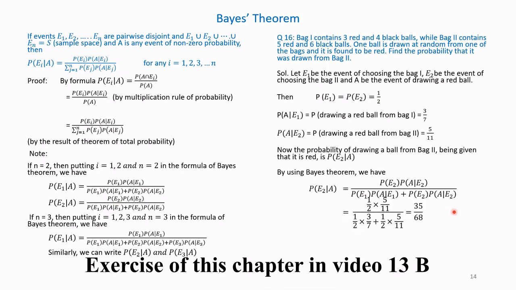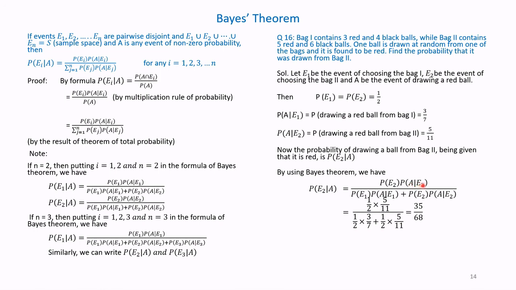Let us substitute the values. P of E2 is 1 by 2 into conditional probability of A given E2 is 5 by 11, divided by P of E1 is 1 by 2 into conditional probability of A given E1 is 3 by 7 plus P of E2, half, into 5 by 11. That is equal to 35 by 68.